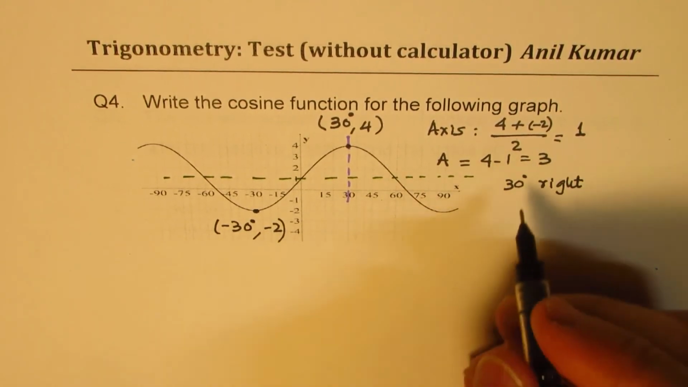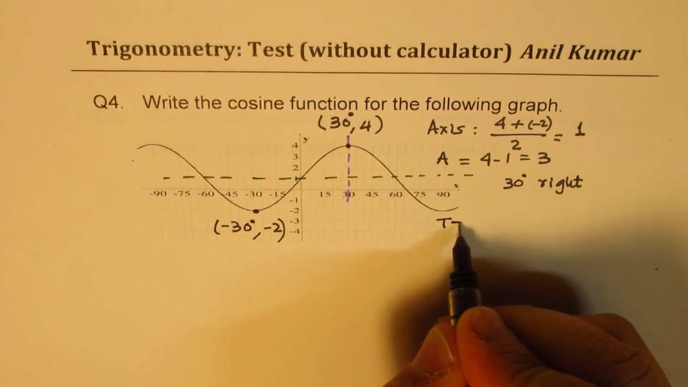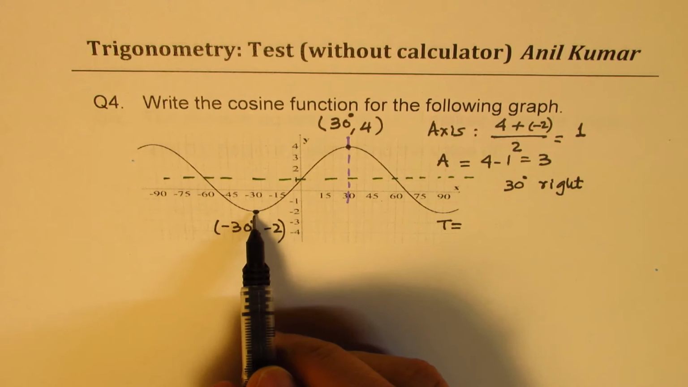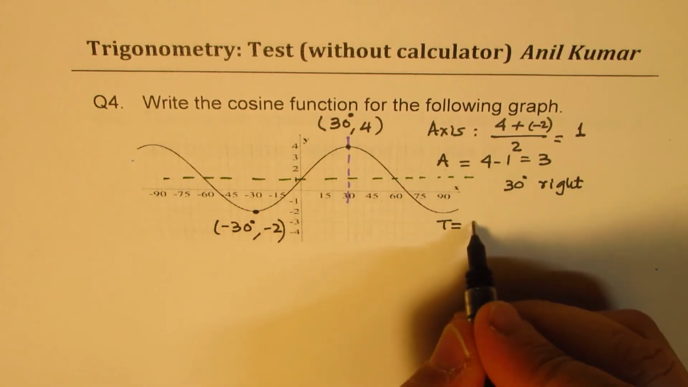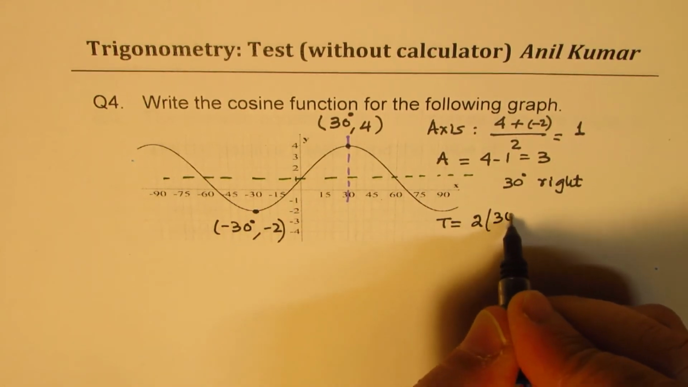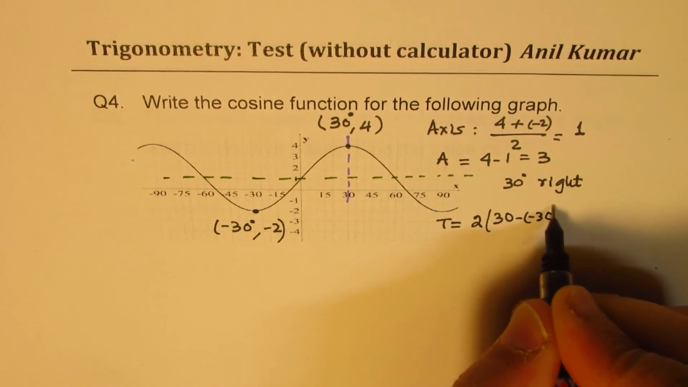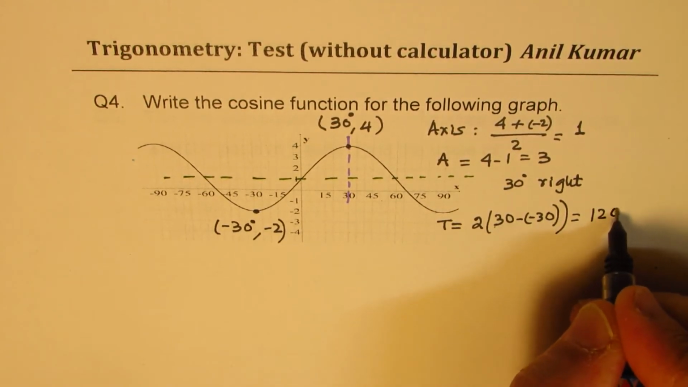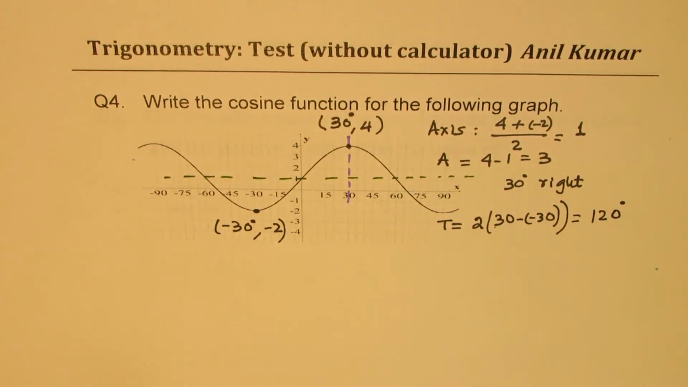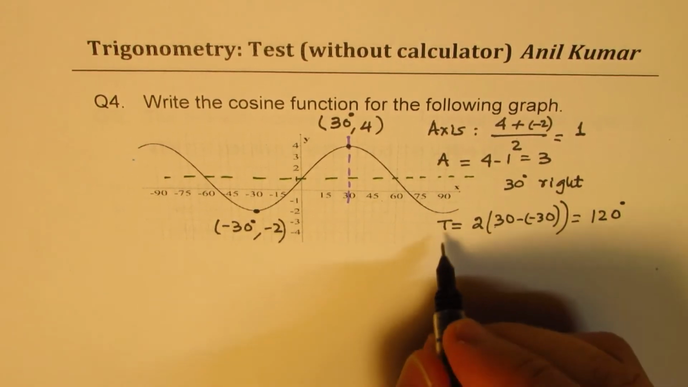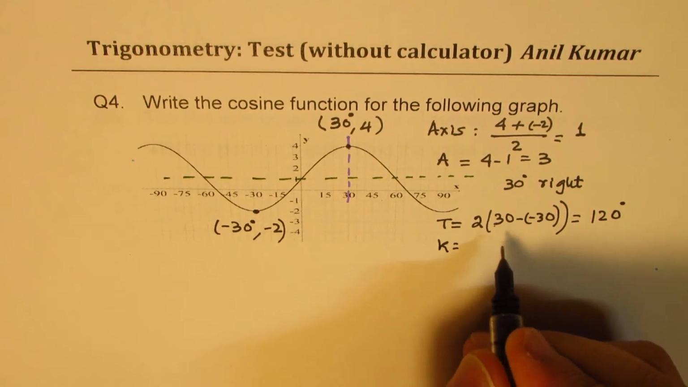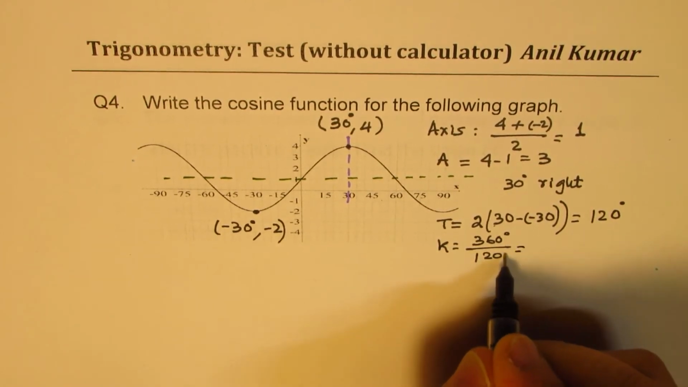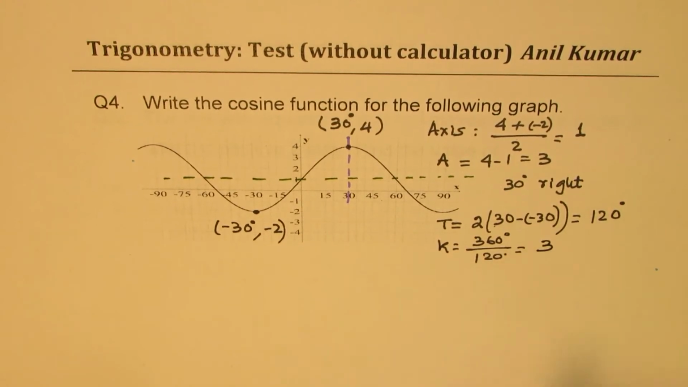So time period T is given to us between 30 to minus 30, and this is just half the wave. So it is 2 times 30 minus minus 30. That gives you 60 times 2, 120 degrees, right? So the time period is 120. Therefore the value of K will be 360 degrees divided by 120 degrees, and that is 3 times.